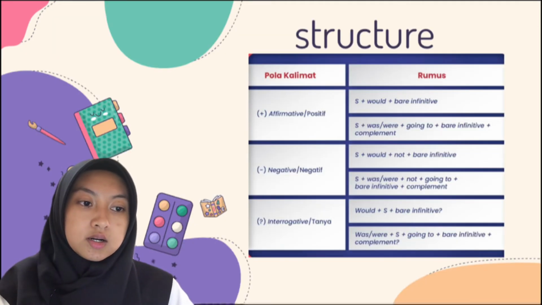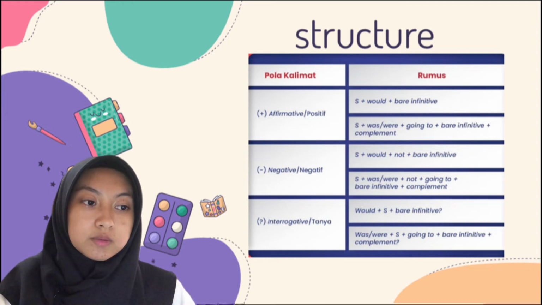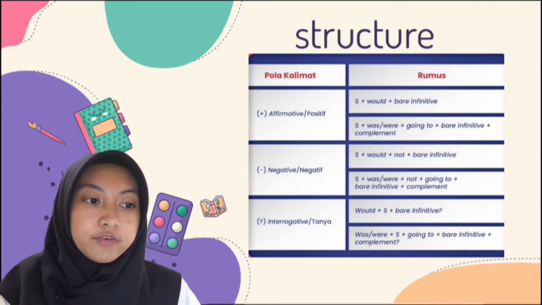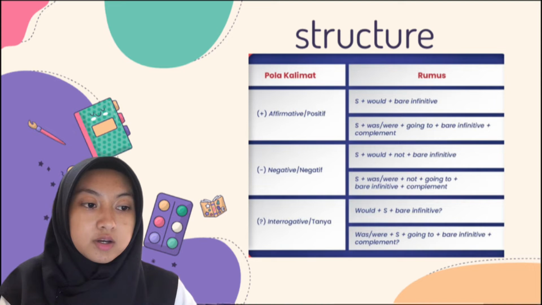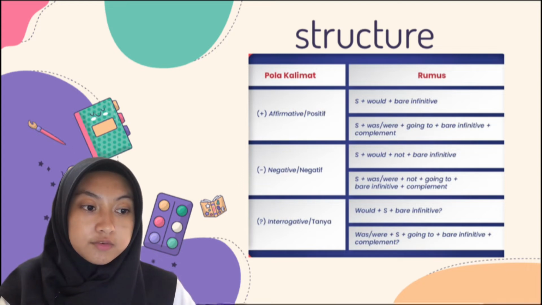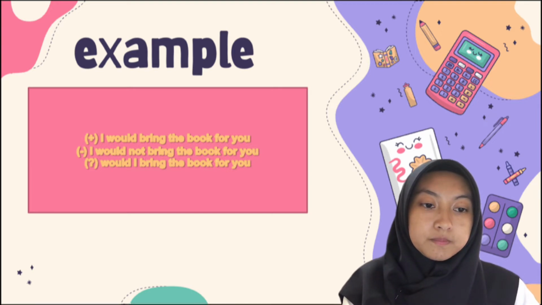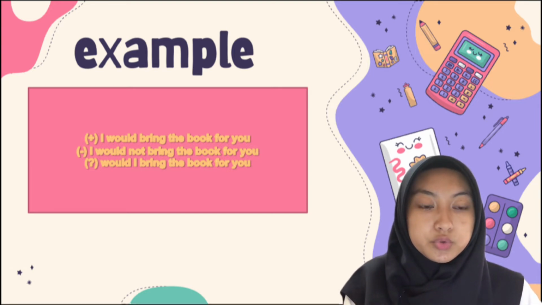Structure. Positive: subject plus would plus bare infinitive. Negative: subject, would plus not plus bare infinitive. Interrogative: would plus subject plus bare infinitive. Example. Positive: I would bring the book for you. Negative: I would not bring the book for you. Interrogative: would I bring the book for you?